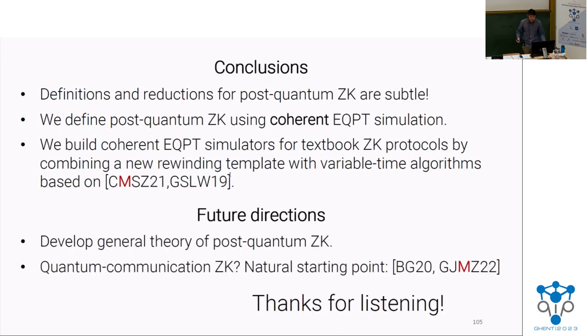So for future directions, I still think it's open to really develop a general theory of post-quantum zero knowledge. We have lots of protocols where they certainly look secure, but we can't prove security. And it would be really great to get a better understanding of that that's closer to our classical intuition. I think it's also really interesting to look at quantum communication zero knowledge. We don't know really what the possibilities and impossibilities are there. Maybe you can use weaker assumptions, fewer rounds, strict polynomial time simulators, who knows.